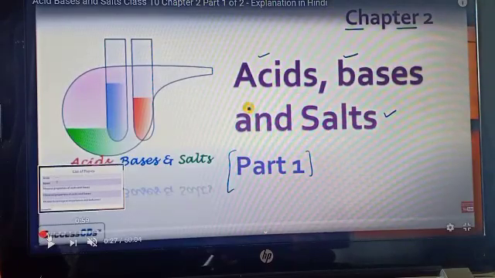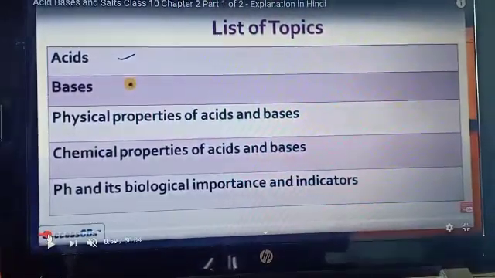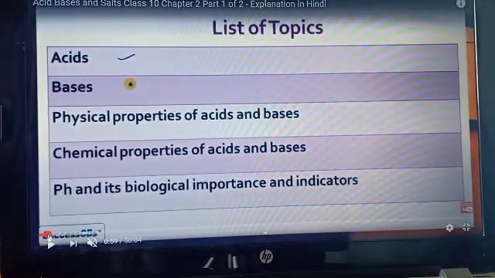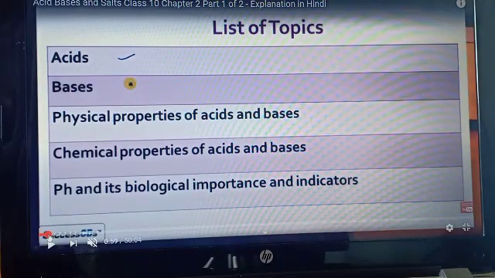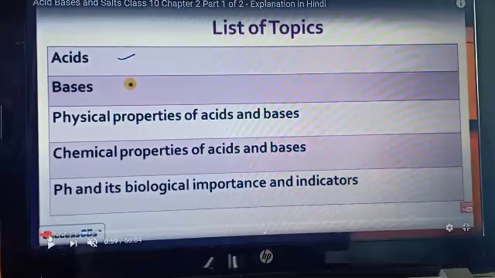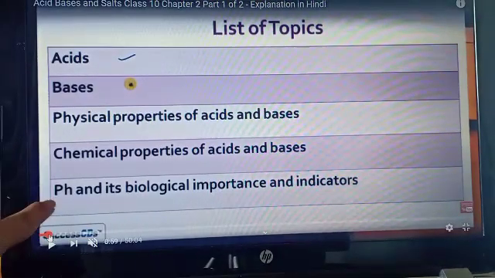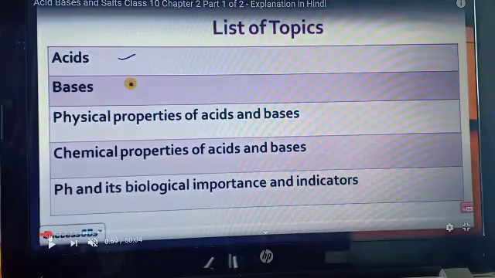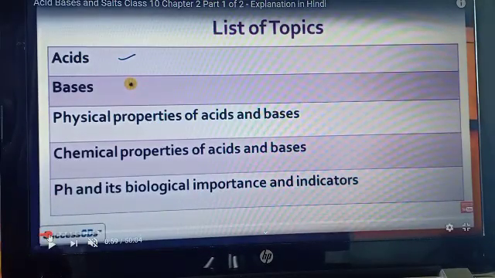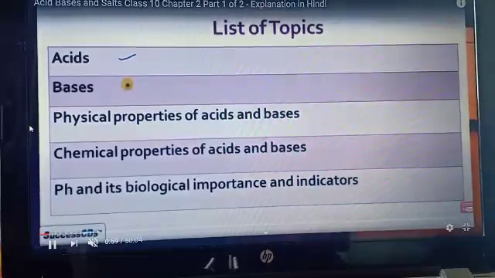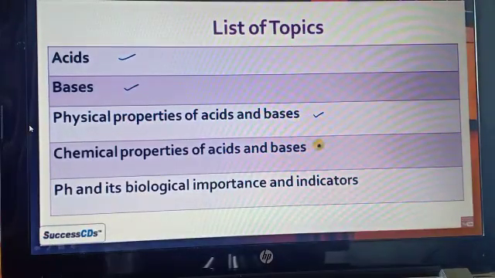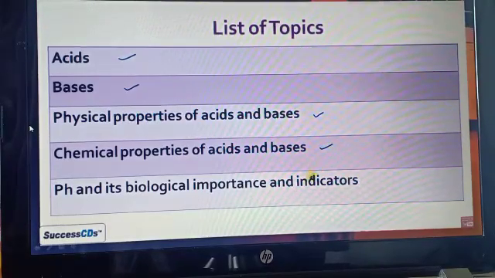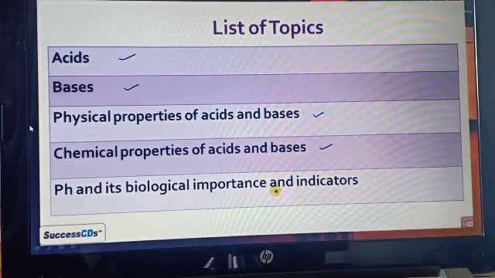Let's see what topics we cover in this chapter. First of all, we cover what is an acid, what is a base, their physical and chemical properties. What is pH? Here the H is small, but you consider it a capital. And its biological importance and the indicators. So these 5 main topics we first see in part 1, and later on we will study